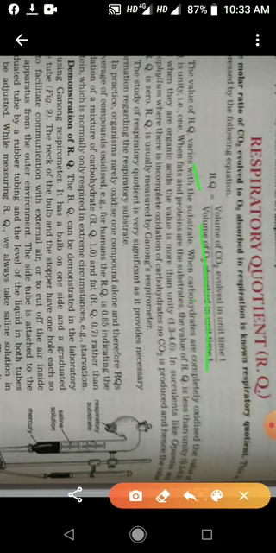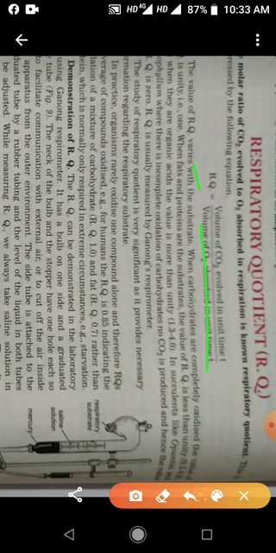Children, you have to know respiratory quotient varies with the substrate. There are different types of respiratory substrate. It may be carbohydrate, glucose, fat, protein, or it may be other organic acid. So respiratory quotient is different for different respiratory substrates.